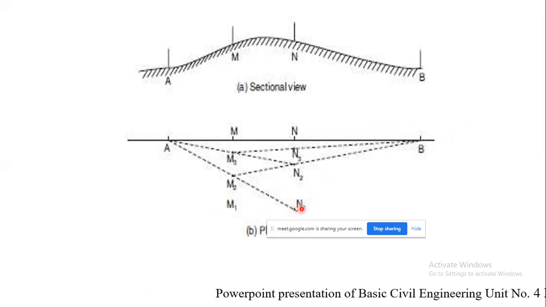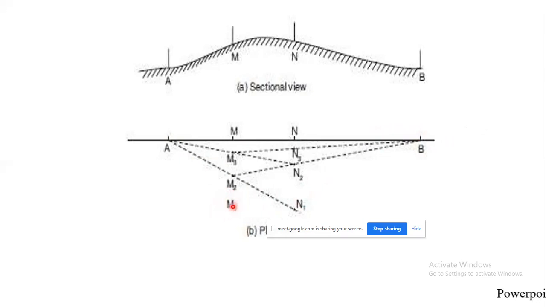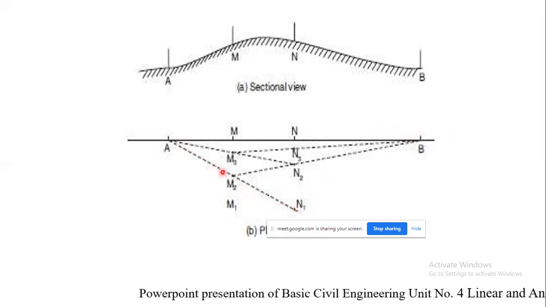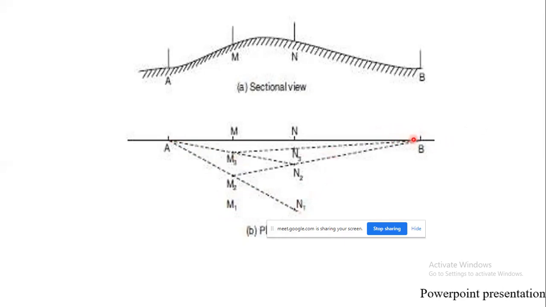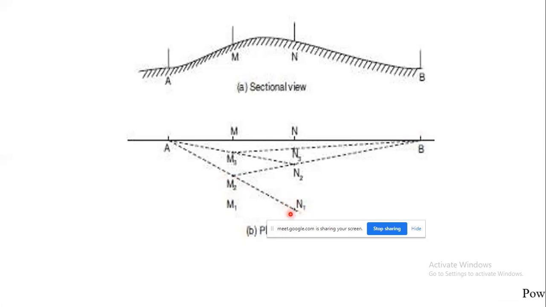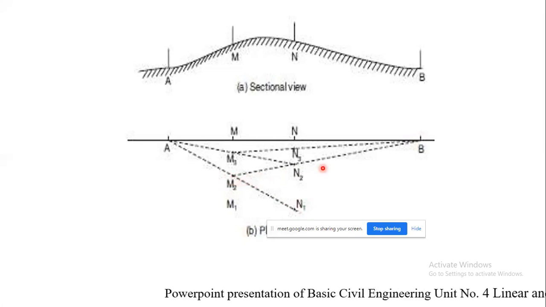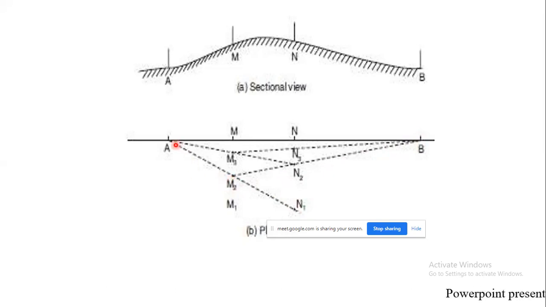So now the N1 assistant will tell the person who is standing with the ranging rod at M1 to move towards a position at M2, so that A, M2 and N1 are in a straight line. So from the N1 position, he can see the ranging rod at A and that of B. Then what is he going to do? The person standing with the ranging rod at M2 will assist the person at N1 to come in the below direction, so that he can see the ranging rod at B, so that from the M2 position the A ranging rod is visible and that of B is also visible.